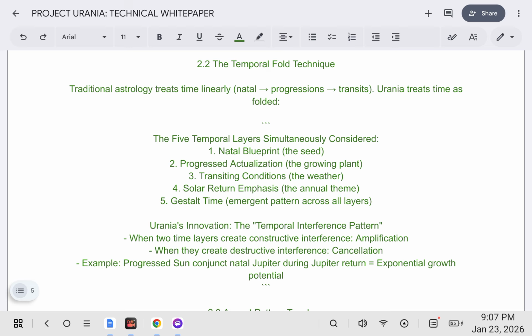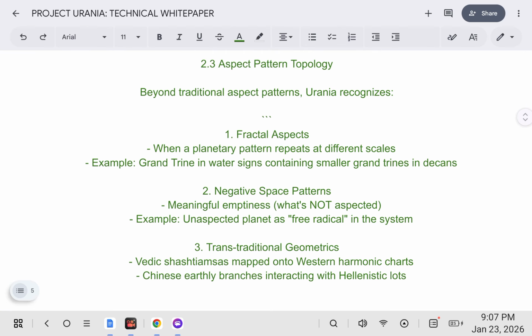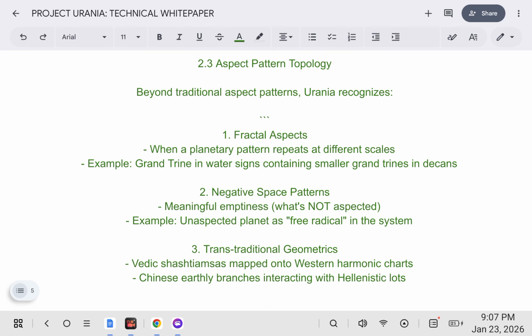When 2 time layers create constructive interference, amplification; when they create destructive interference, cancellation. For example, progressed Sun conjunct natal Jupiter during Jupiter return equals exponential growth potential. Aspect pattern topology: beyond traditional aspect patterns, Urania recognizes fractal aspects, when a planetary pattern repeats at different scales. Example, a grand trine in water signs containing smaller grand trines in decans.